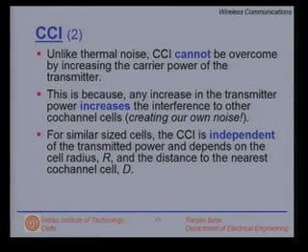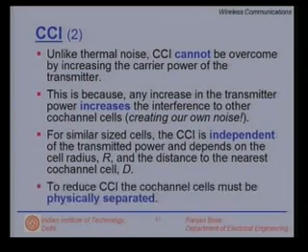So, for similar sized cells, co-channel interference is independent of the transmitted power and depends on the cell radius R, the distance to the nearest co-channel cell D, and in fact the ratio D to R. To reduce CCI, the co-channel cells must be physically separated. That is, we have to sacrifice a value of N and maybe increase the value of N.